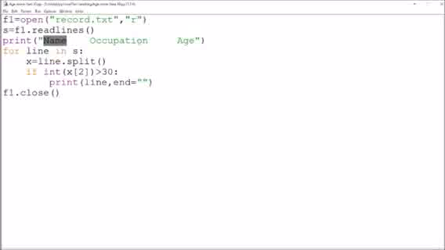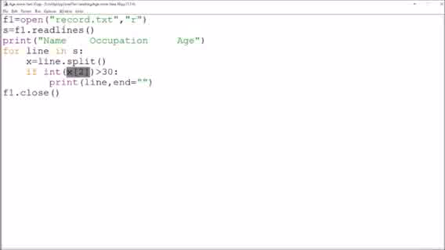First word will be the name, second word will be occupation, and third word will be age. So when we are using x2, when it uses readline and encounters the last line, that is the empty line, this will generate an index out of range error, because in that list there will not be any element.